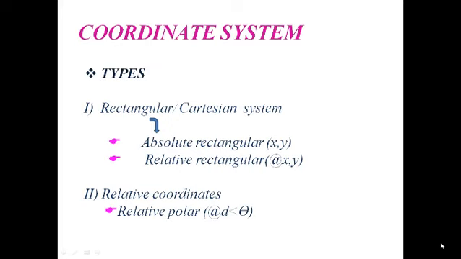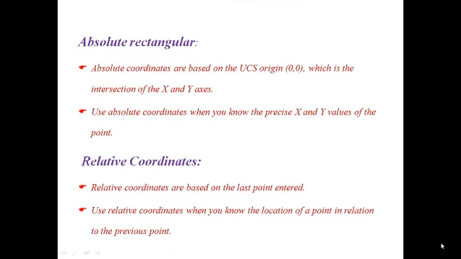In AutoCAD, we majorly have two types of coordinate systems: rectangular and relative coordinates. The rectangular is further divided into two types, absolute and relative. Absolute, as its name indicates, is related to a fixed point. Each and every point is considered with respect to the origin. Whereas in relative coordinates, we take each point with respect to the previous point. So the previous point acts as 0 comma 0.